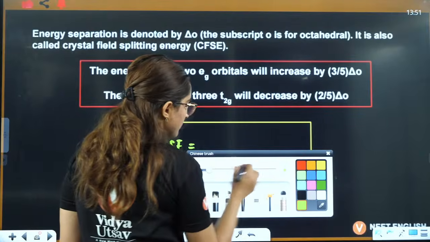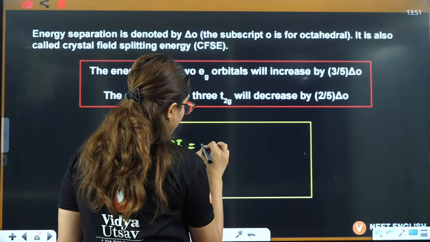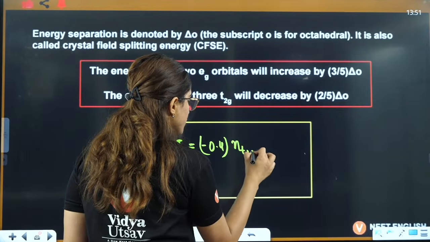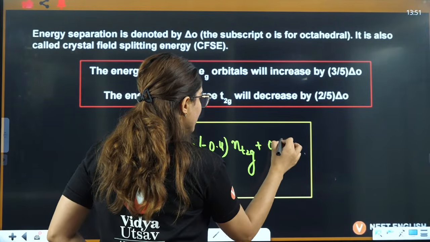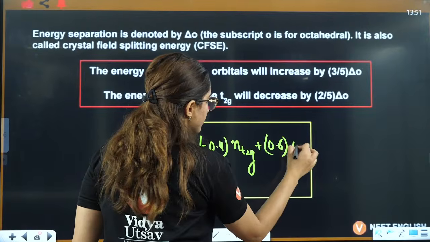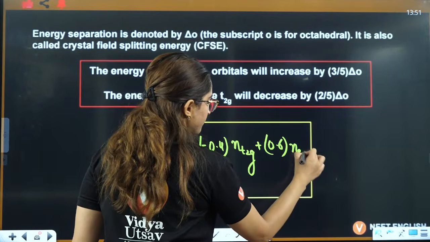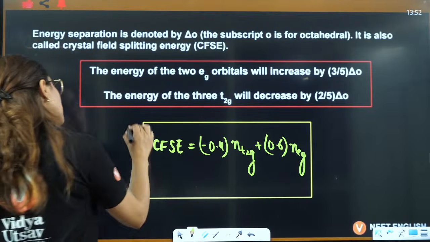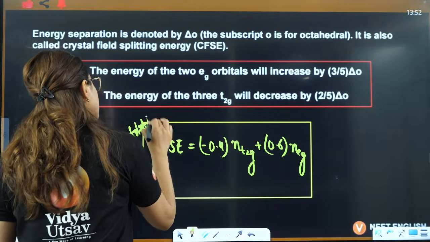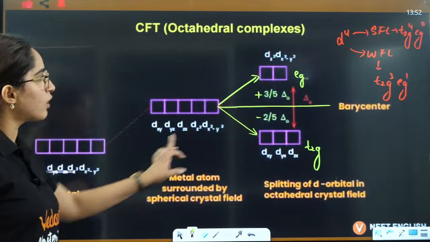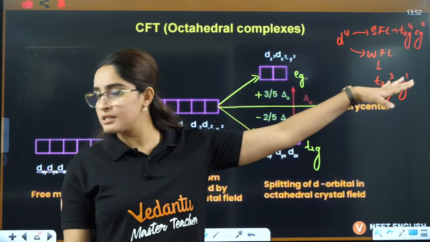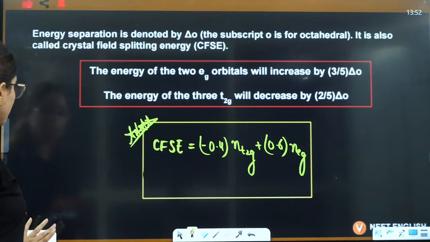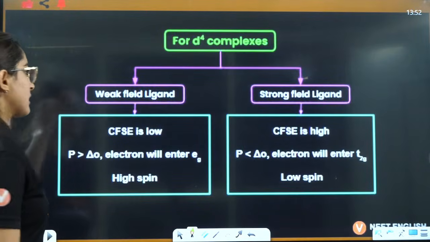It can be written as minus 0.4 times the number of electrons in t2g plus 0.6 times the number of electrons in eg. That is the formula for calculating CFSE. This also they ask you. Either they ask you the configuration like this, in this you have strong field, weak field, what is the configuration? Or they directly ask you this.